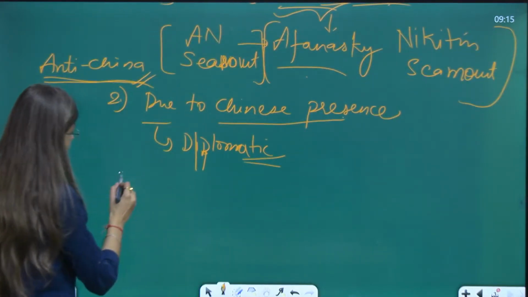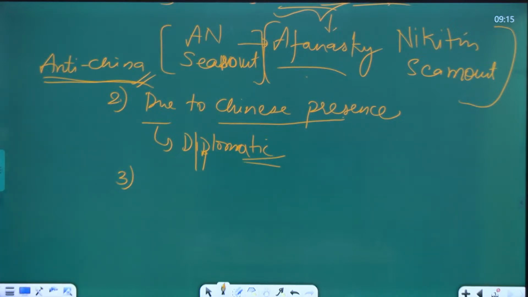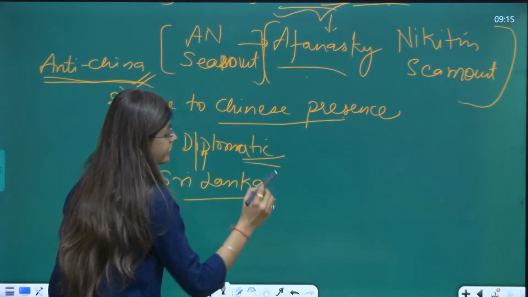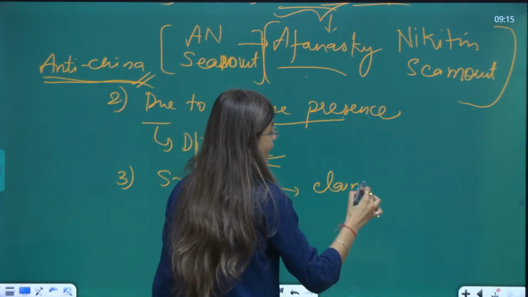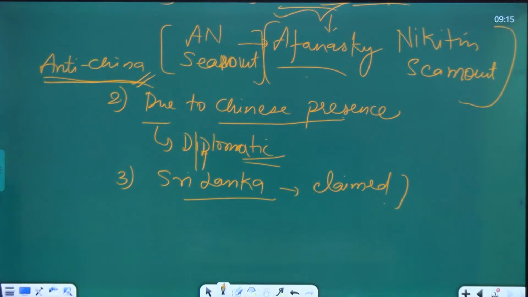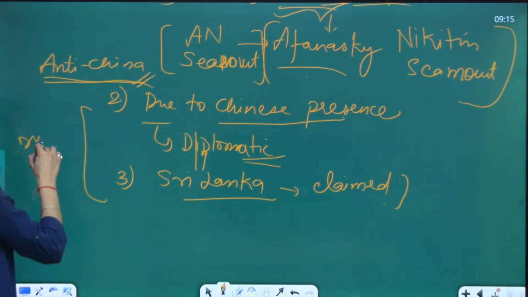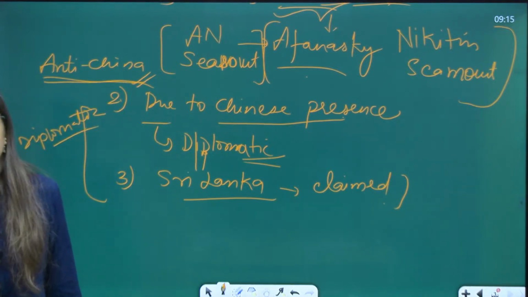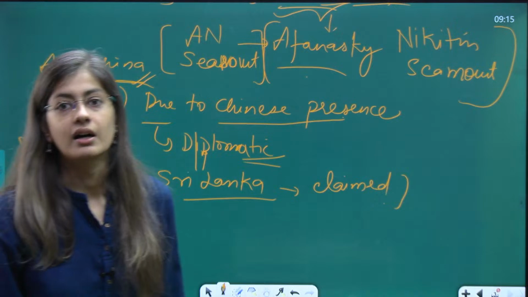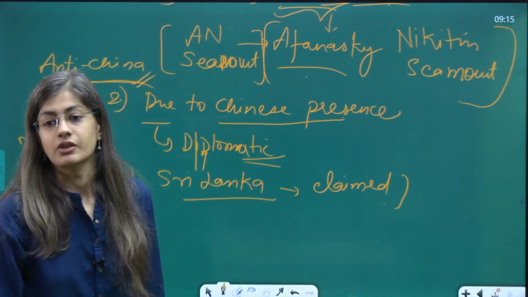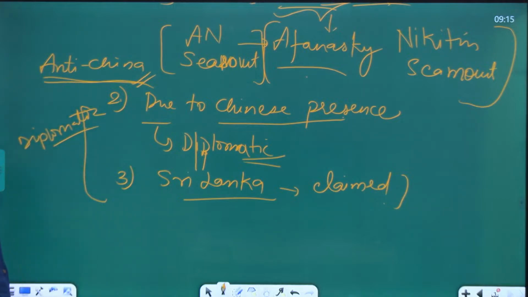And the third one is that Sri Lanka has claimed that territory which India has applied for. Therefore, India wants to be there. Therefore, these are the diplomatic reasons that India wants its presence in the Indian Ocean for seabed mining, for which India does not have the territory, right? This article says about this.